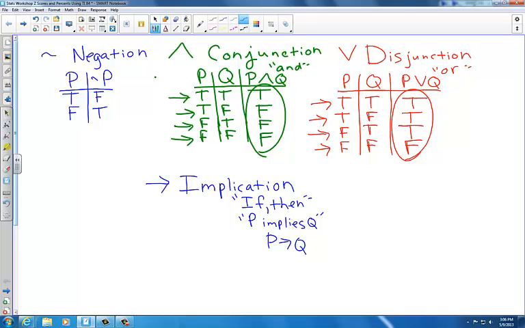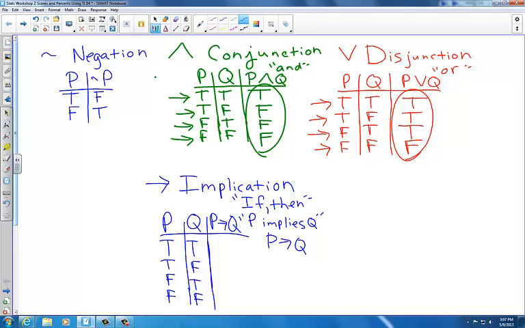For an implication, it will be true in all cases except for the case where P is true and Q is false. In other words, if true, then false is the only false statement when you're working with an implication. So let's set up our truth table to illustrate this. We have P, Q, if P, then Q, or P implies Q, whichever you prefer. And I'll set up my truth table. True, true, false, false. We'll alternate true, false, true, false, and now we will evaluate.